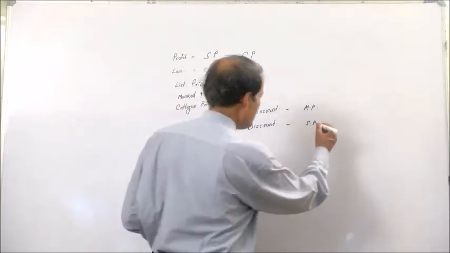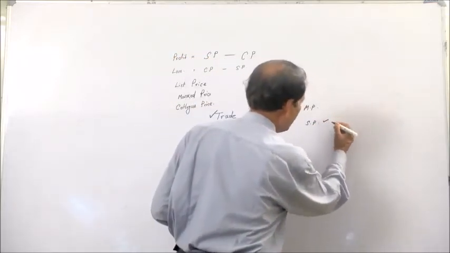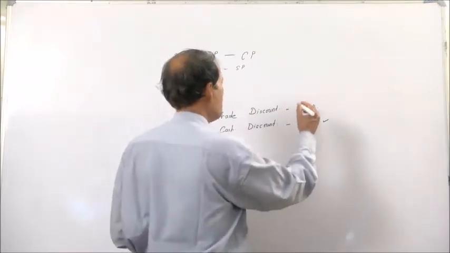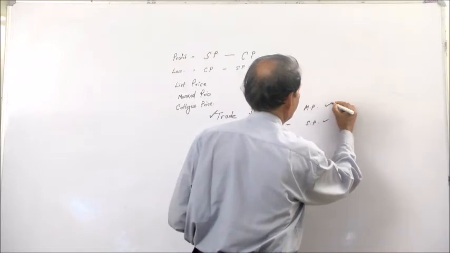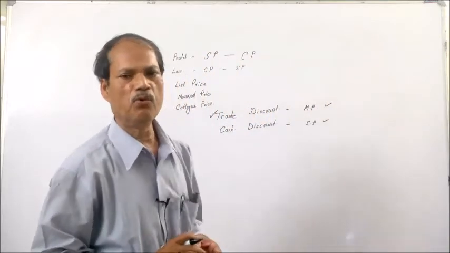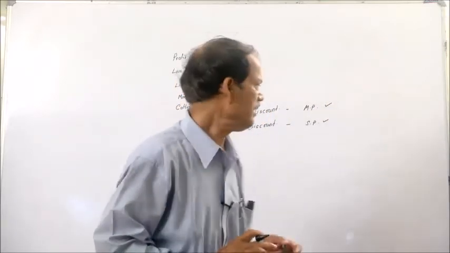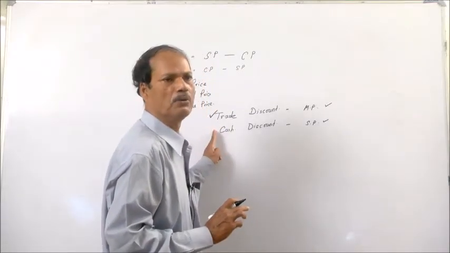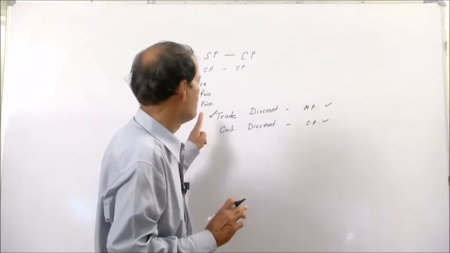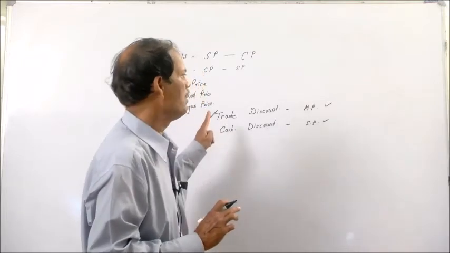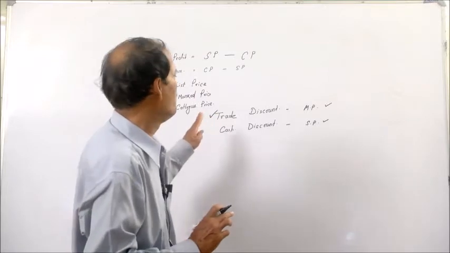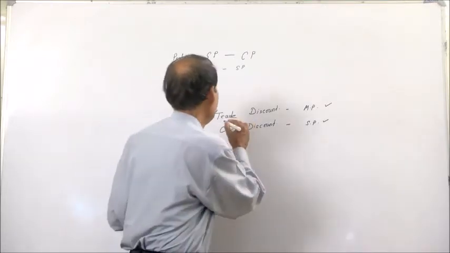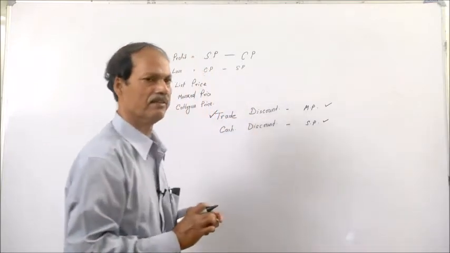This cash discount is recorded in the books of accounts, but trade discount is usually not recorded in the books of account. These are the two types of discount usually prevalent in the trading business, while buying and selling.